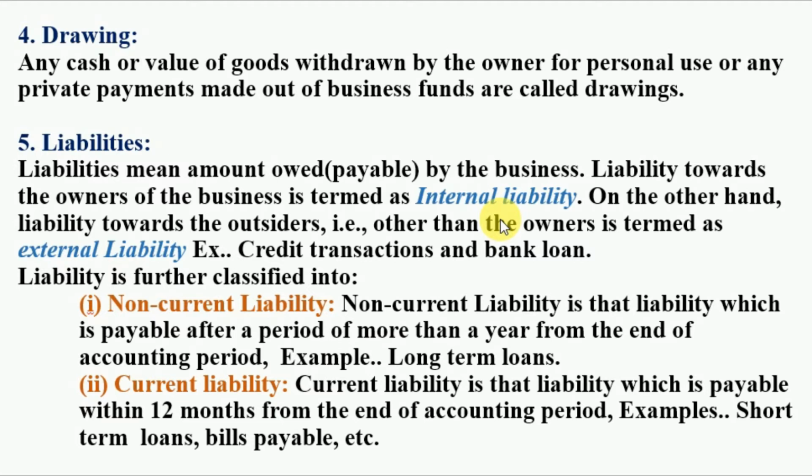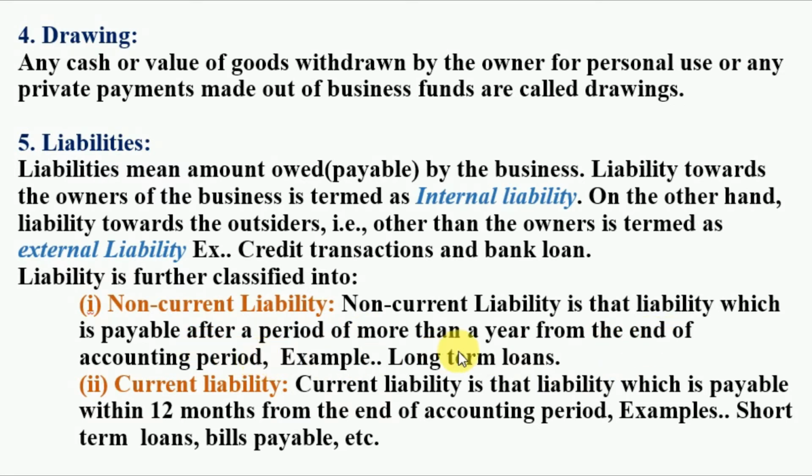On the other hand, liability towards the outsiders, that means if you have taken a loan from the bank or whatever credit transactions are being performed in your business with your suppliers, that liability you have to pay to outsiders. Okay, so that liability is known as external liability. Now, liability is further classified into non-current liability and current liability. Listen carefully. What is non-current liability? Non-current liability is that liability which is payable after a period of more than a year from the end of accounting period.